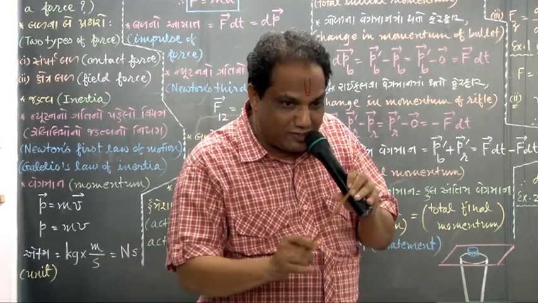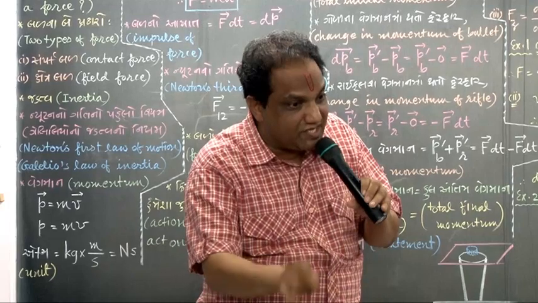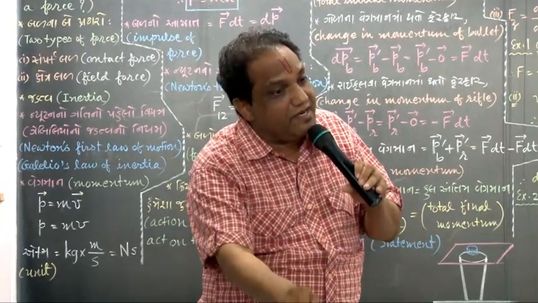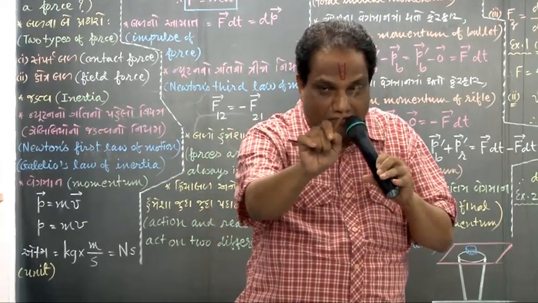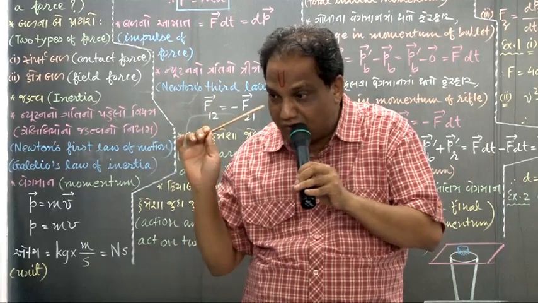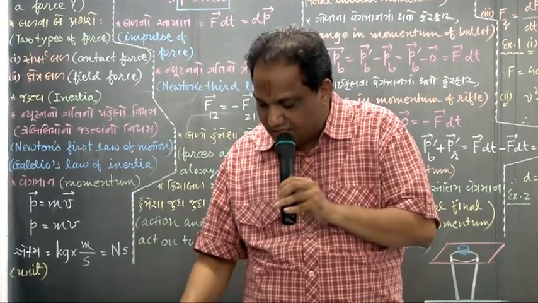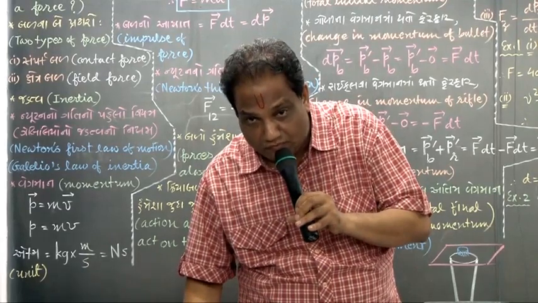Because when there is no resultant external force, that body, if it is in a state of rest, will remain in the same state. If it is in a state of motion, it will continue to move with the same uniform velocity. This very statement is called Newton's first law.